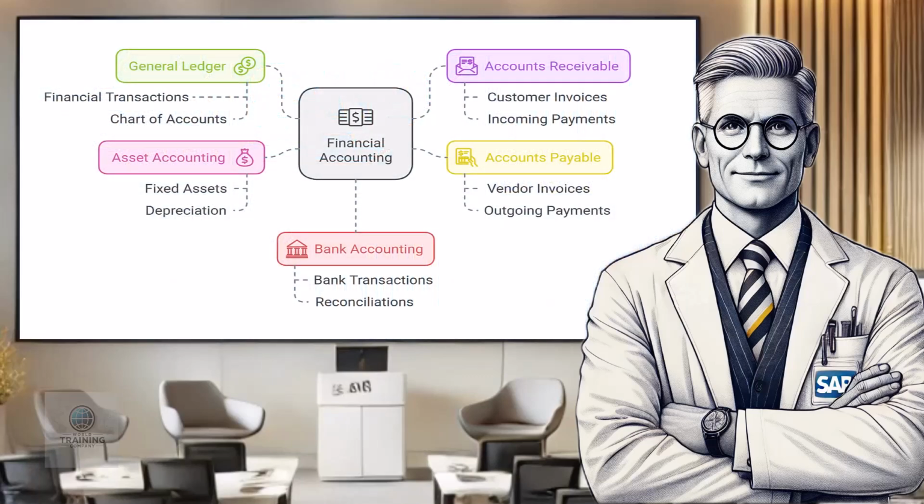What is financial accounting, FI? Financial accounting, or FI, ensures that all financial transactions of a company are recorded in a structured and compliant manner. This module supports the creation of accurate financial statements and real-time reporting, enabling organizations to meet legal requirements and make informed decisions. Whether handling invoices, payments, or financial consolidations, financial accounting provides a reliable backbone for external reporting.